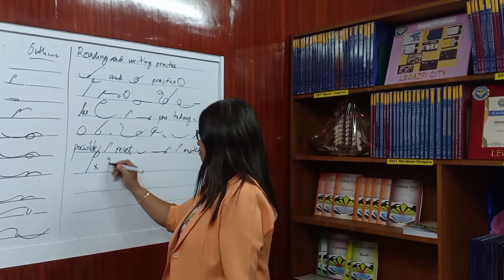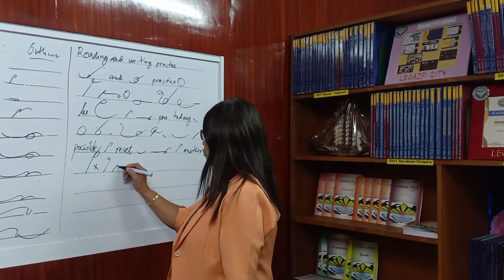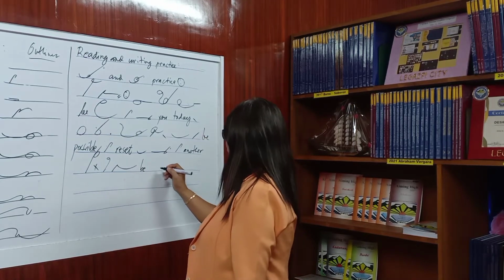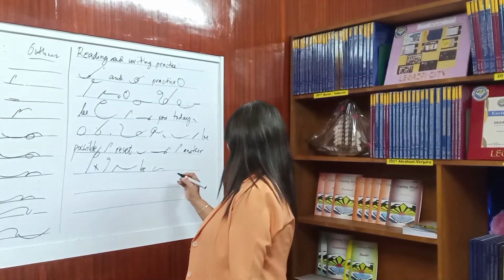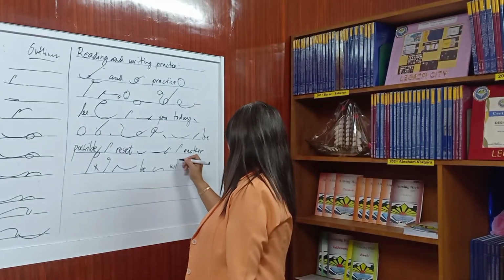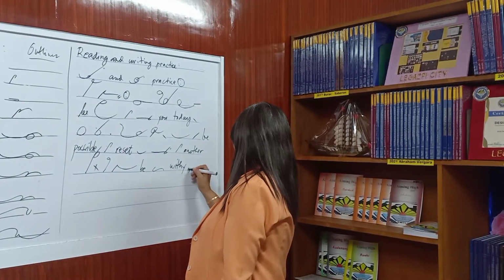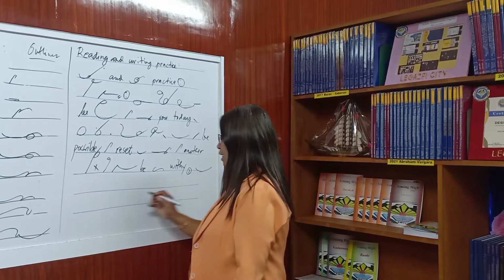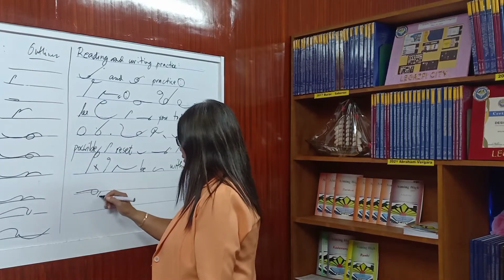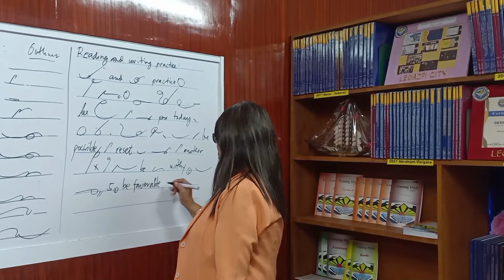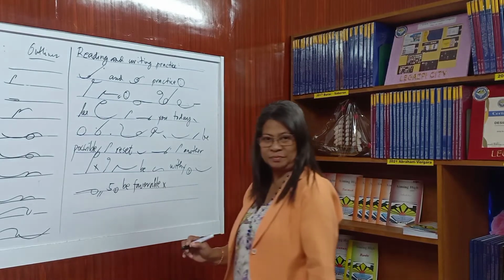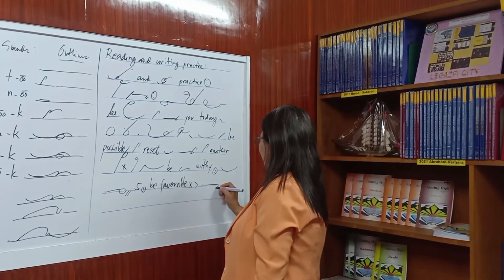If it will be okay, diba? Okay, with you, comma, will make 5 be favorable? Question mark. Paragraph.